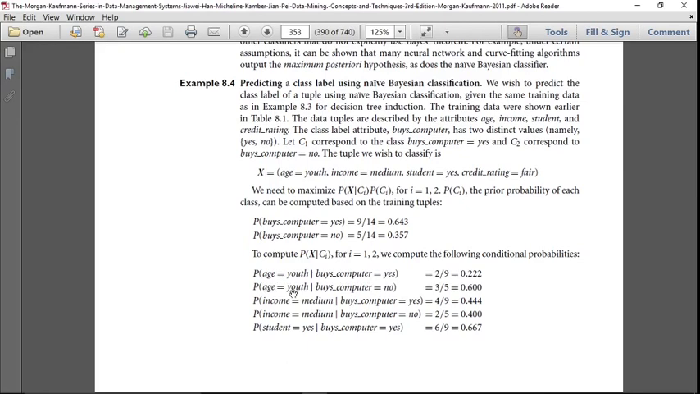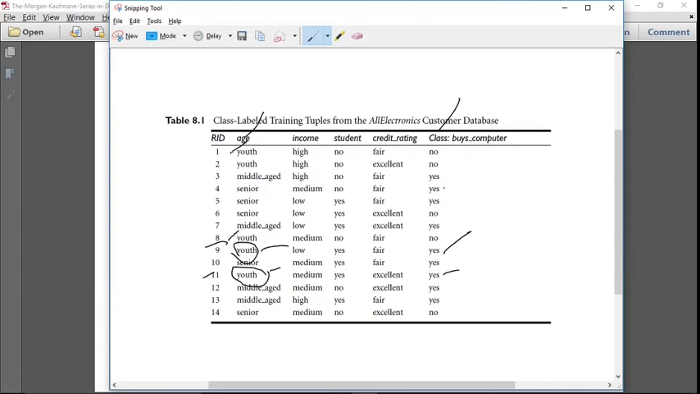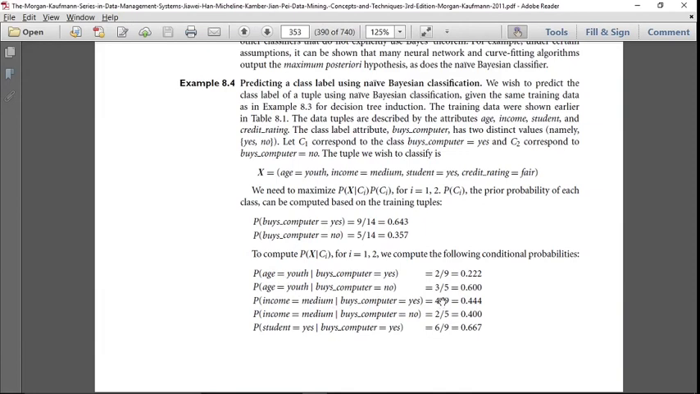Then similarly for age equal to youth, buys computer no. Total 5 instances are there, which will be like youth, this is 1, 2, 3. Total how many instances? 3 by 5, 0.60. Similarly, next attribute is income equal to medium.